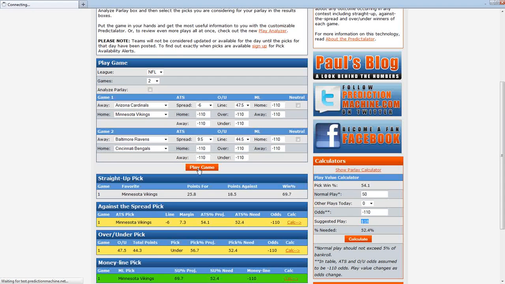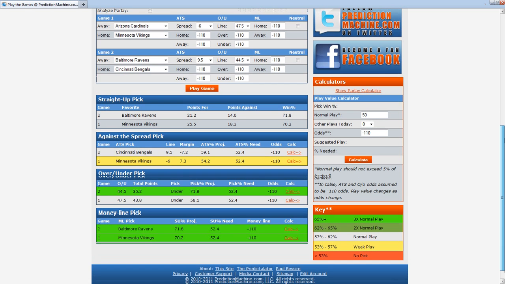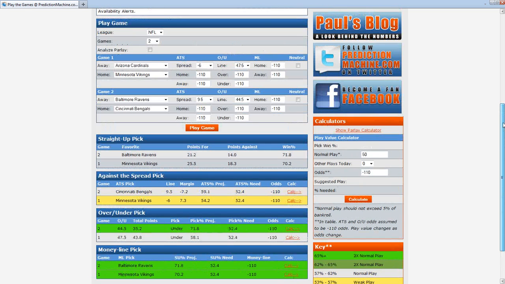We play the games, and in real time, it's now simulating both of these games and putting that information into the same table. So the straight-up analysis is here in the top table. Your against the spread plays are below that. We don't expect either team to score very many points, and obviously Baltimore wins by a considerable margin, but not quite enough with that low-scoring game to cover the 9.5 points. So you now see how those games evaluate, looking at them all at one time, where now Cincinnati is a stronger play, given that Minnesota at -6 was that line changed to a play that isn't very strong.